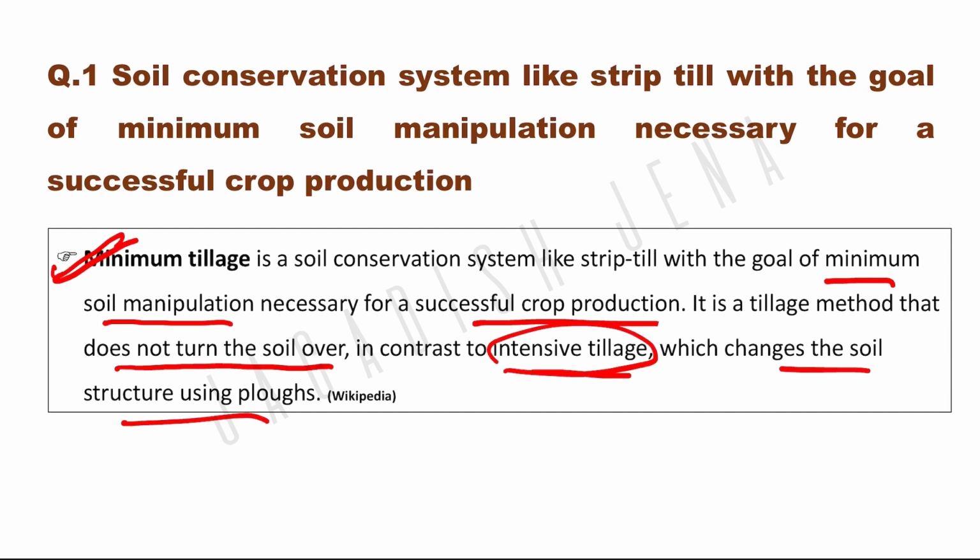So what is minimum tillage? Here we do not till the soil again and again. Primary tillage and secondary tillage we are avoiding. Primary tillage is mostly avoided and secondary tillage is mostly done only in the sowing zone. Okay. So minimum tillage is a conservation tillage approach where we are using different instruments to directly sow the seed, and we are not turning the whole field. We are not doing the primary and secondary tillage.